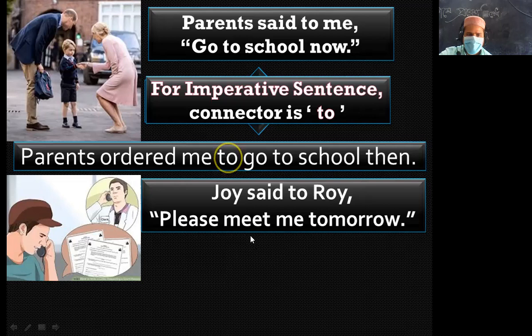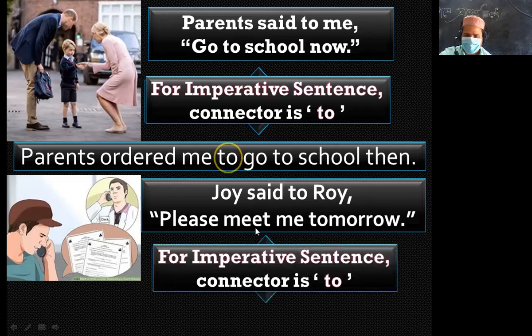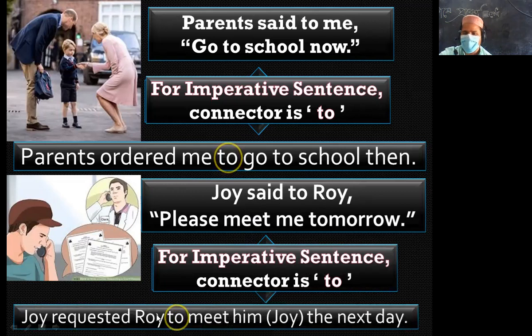There is another example. Joy said to Roy, please meet me tomorrow. So this is a request. So I have to write "requested" instead of said. Joy requested Roy to meet him.